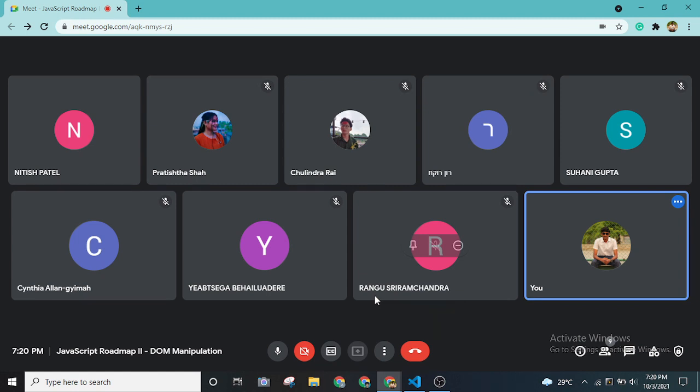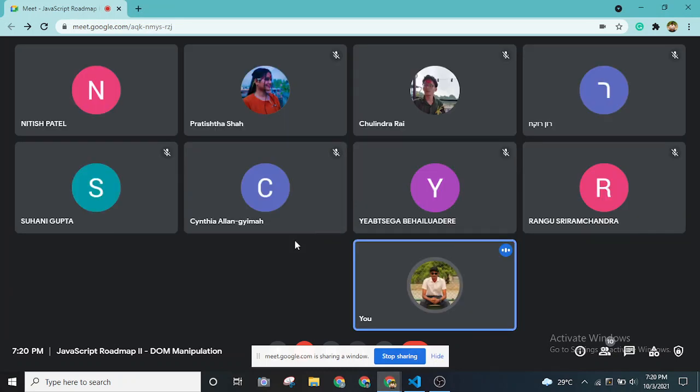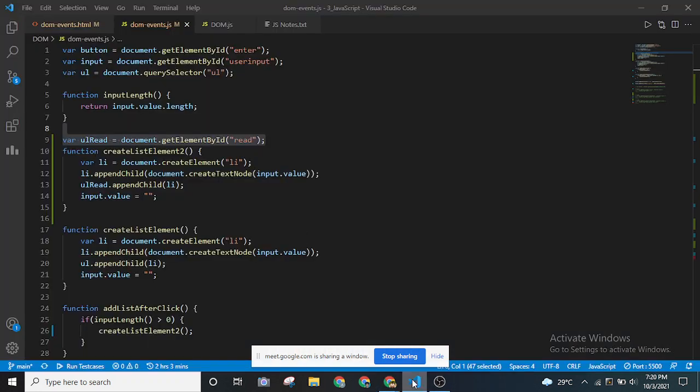It's good that you noticed the style sheet. I have actually added a specific style I have in mind. Just a second, I'll share the screen again. If you want to add anything related to styling, recall what you have learned in CSS.